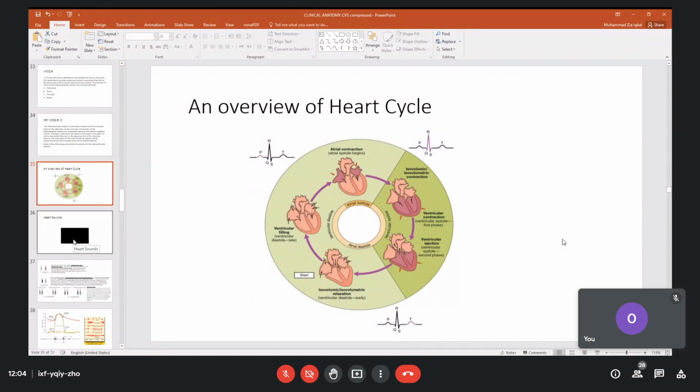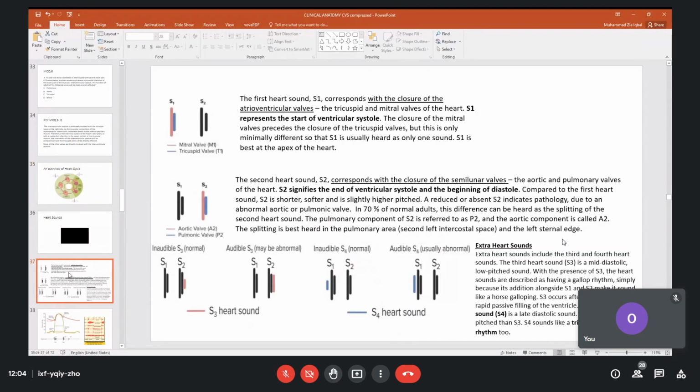Now back to the heart sounds. At S1, the two valves between the atria and ventricles are closed. This will represent the start of ventricular systole. If I had a blackboard, I would have enjoyed it.